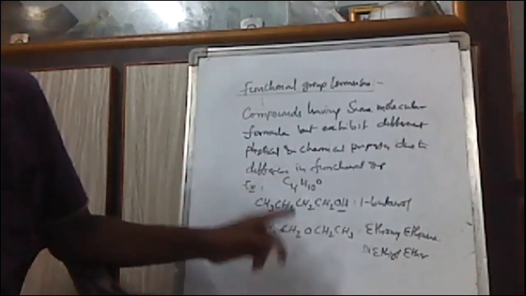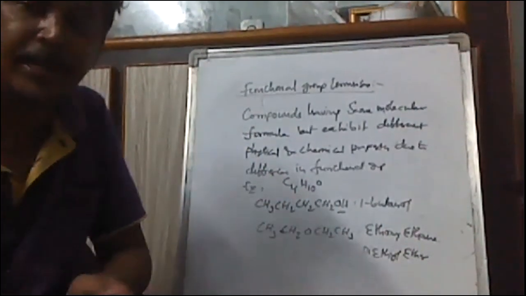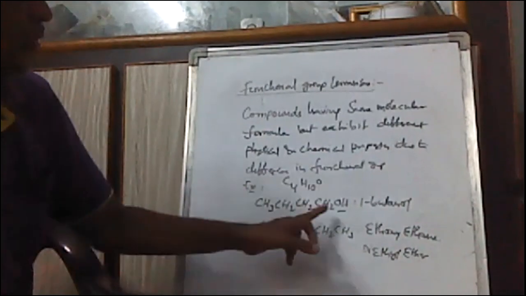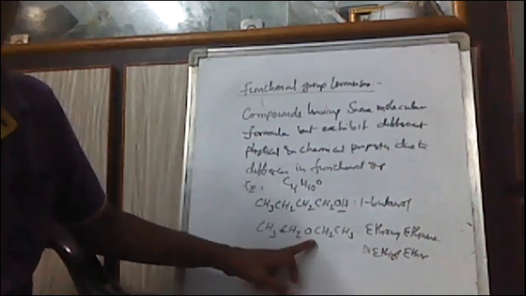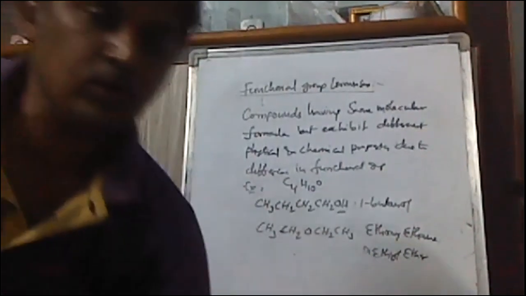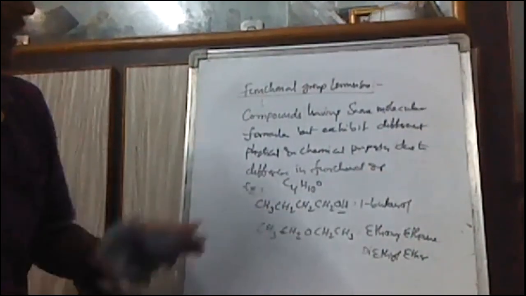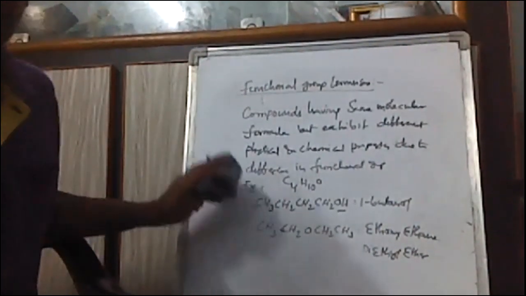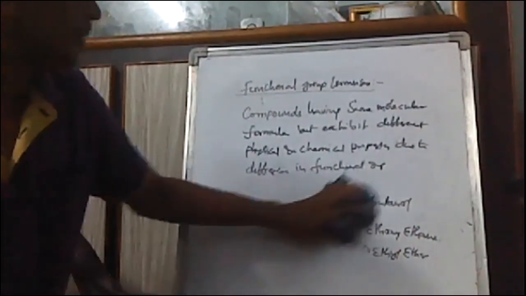You see, both have the same molecular formula but exhibit different physical and chemical properties due to difference in the functional group. Here the OH group is the functional group, and here the ether oxygen is the functional group. These are called functional group isomers.